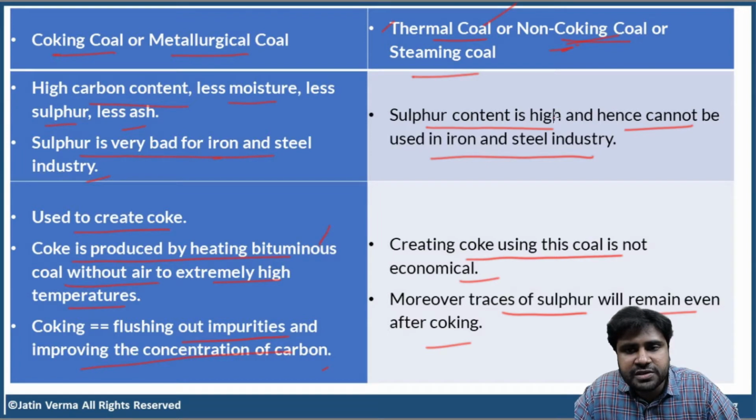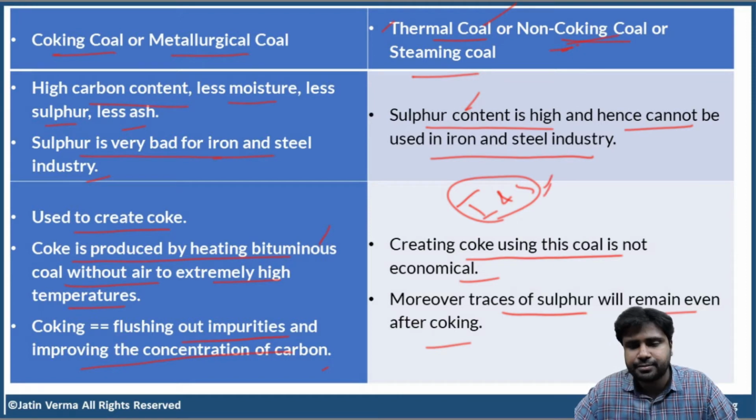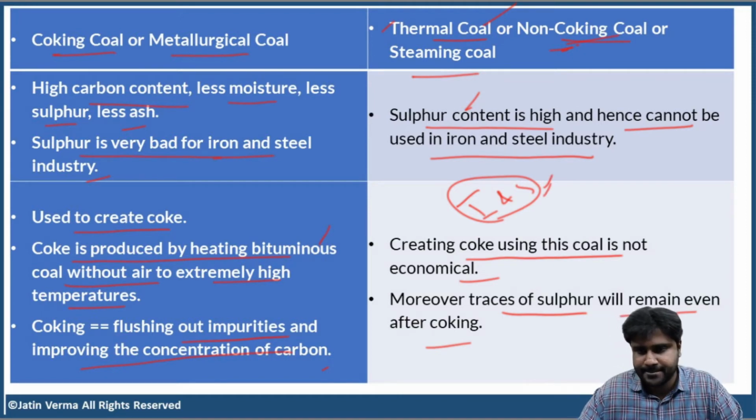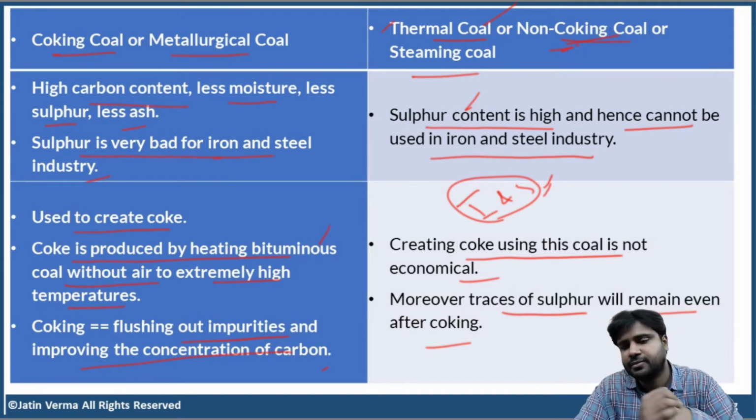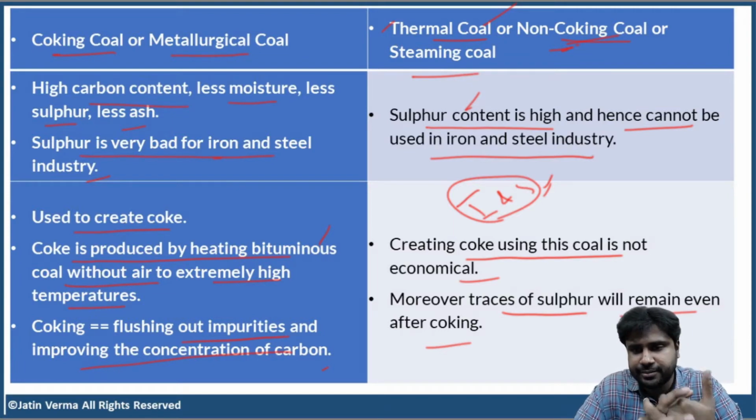Unfortunately, the bituminous and subbituminous coal that is found in India contains a lot of sulfur. So we cannot use this coal to make coke. So we have to import coke because iron and steel industries are core industries for any country and we have to encourage them. Clear, right?